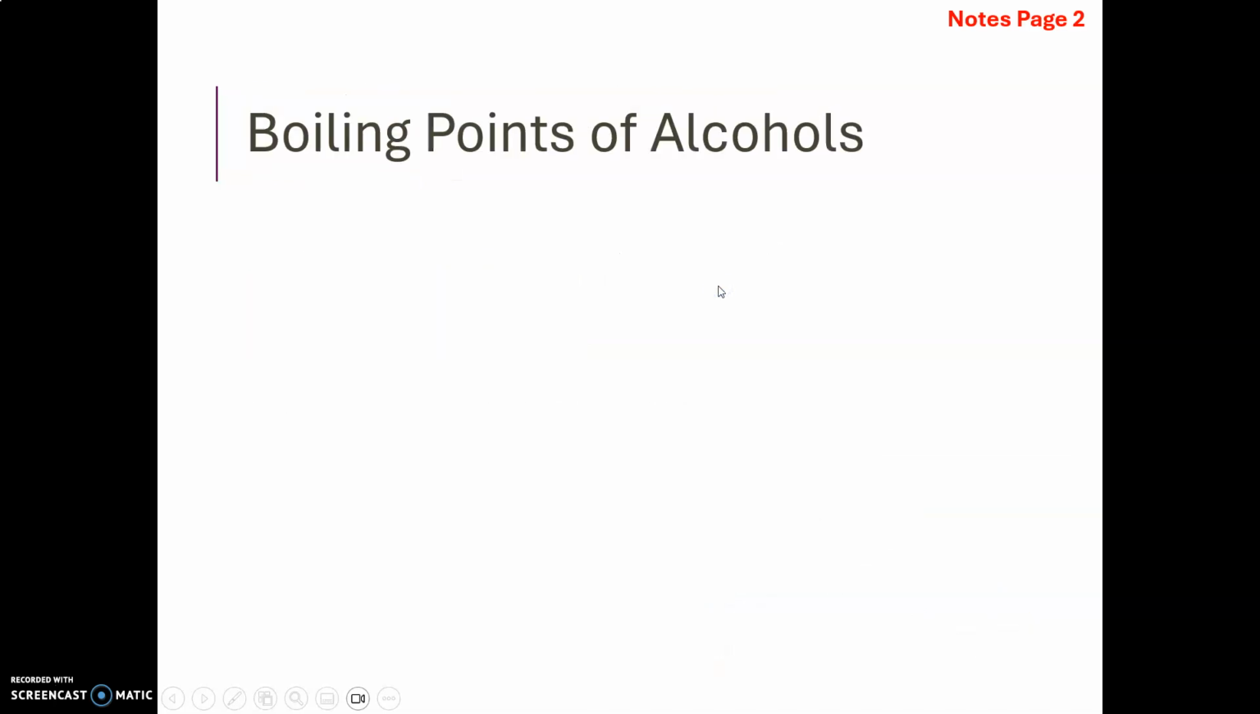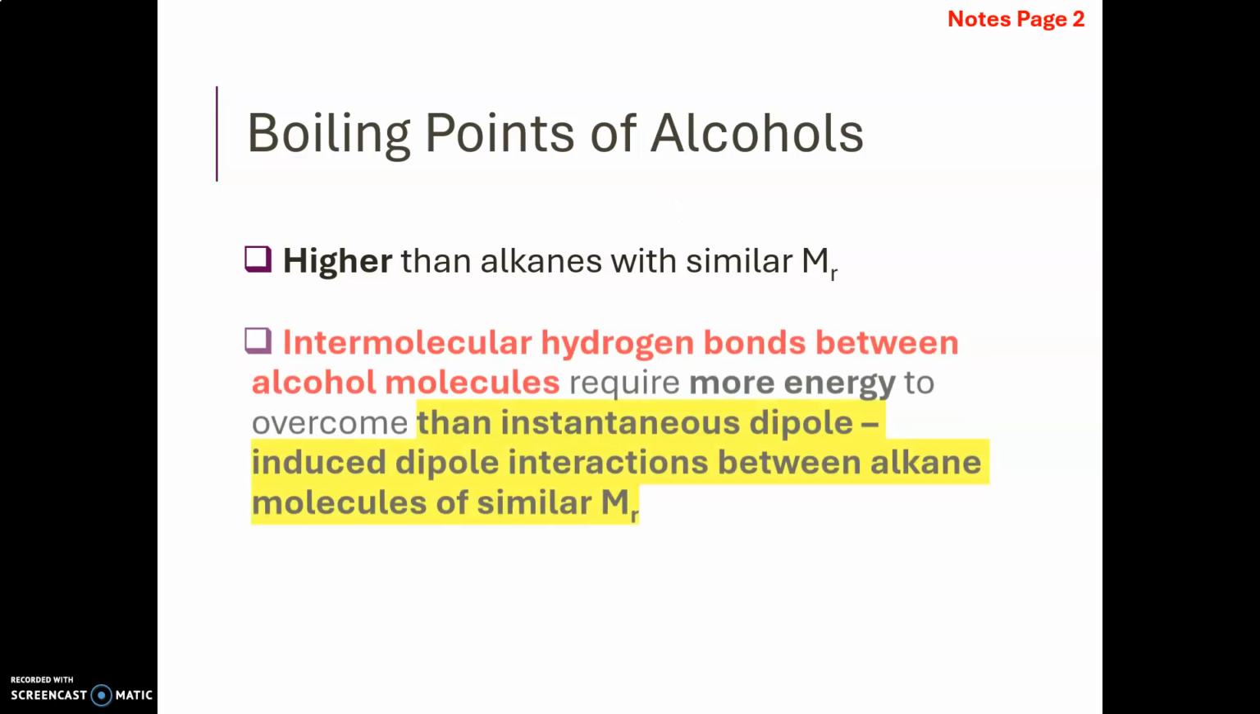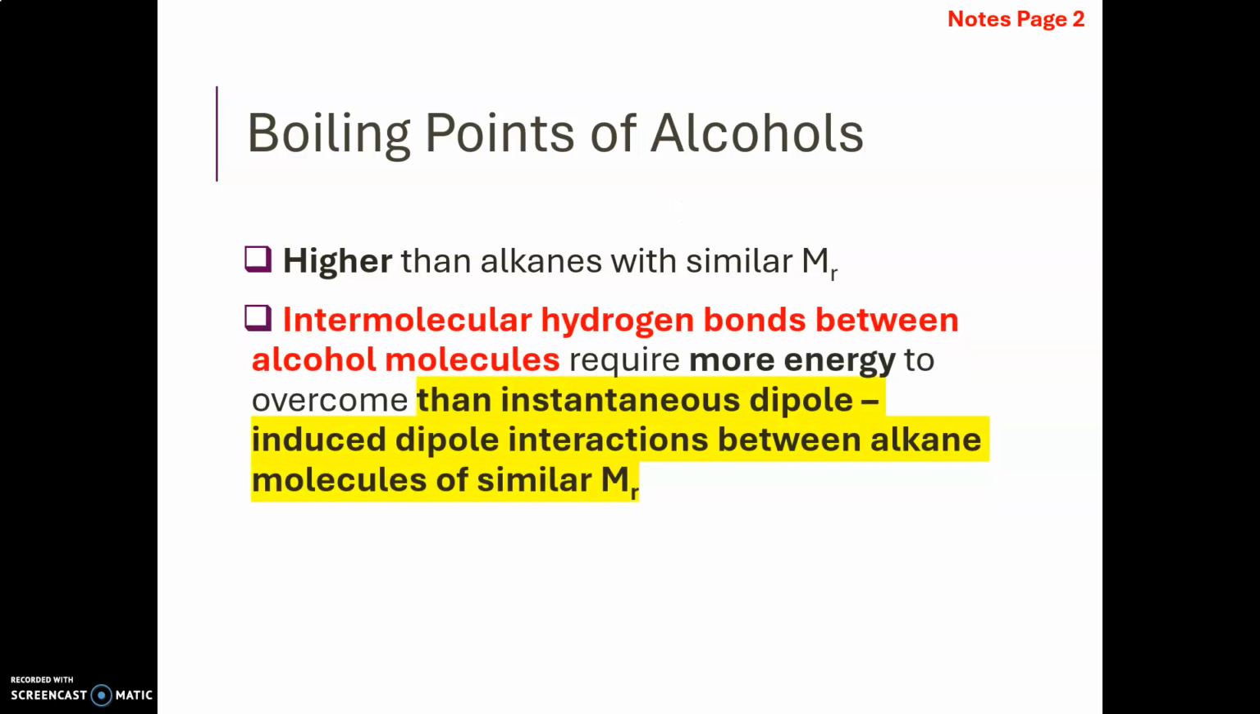So first is the boiling point. Compared to alkanes with similar molecular mass, the boiling points of alcohols is higher. This is because the intermolecular hydrogen bonds between alcohol molecules require more energy to overcome than instantaneous dipole-induced dipole interactions between alkane molecules that have similar molecular mass.